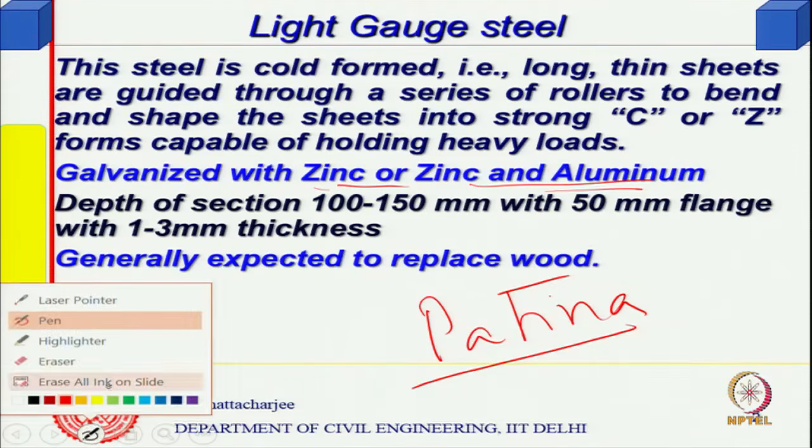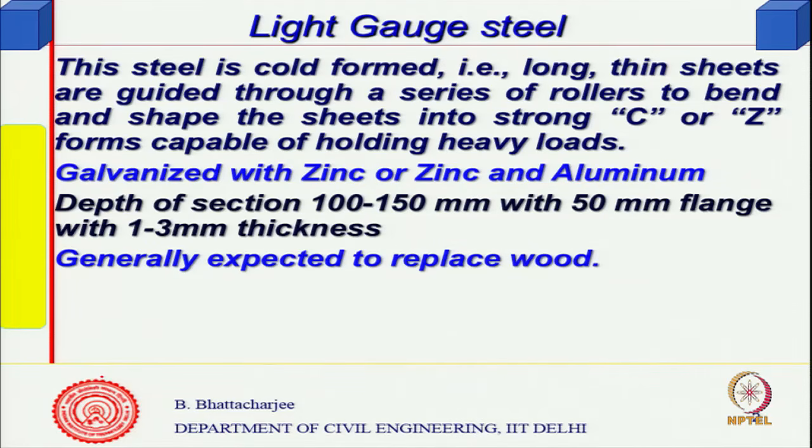Therefore, steel you cannot generally use in bare form. Usually the section is 100 or 150 millimeter deep with a 50 millimeter flange. So, something like this, 50, 100 to 150, and then the thickness obviously is very thin, because it has been compressed in a way, passed through the roller.